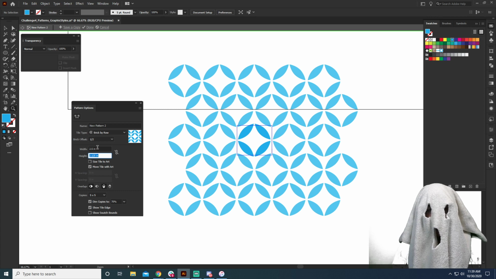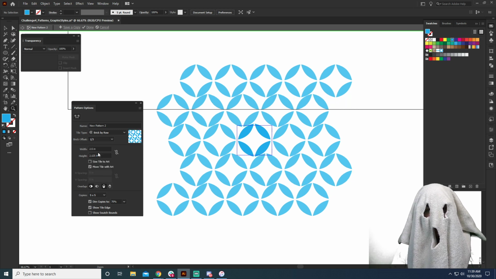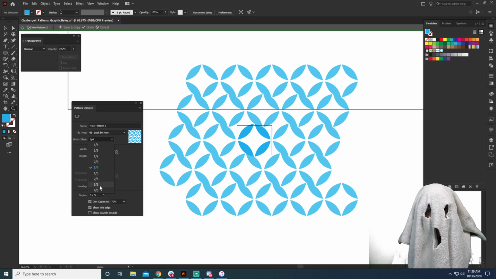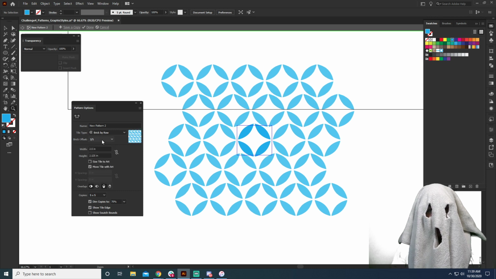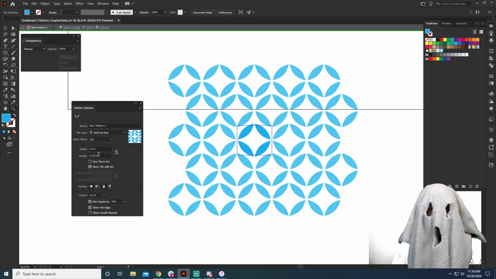There we go, right there. That looks good to me. And then here, the brick offset, I can either do it by a half, we can do it by a third, so that it's a little bit closer. We can do it by 3/4. So you can augment exactly what you want it to be. Here, we probably want to do a half just so it is even completely.